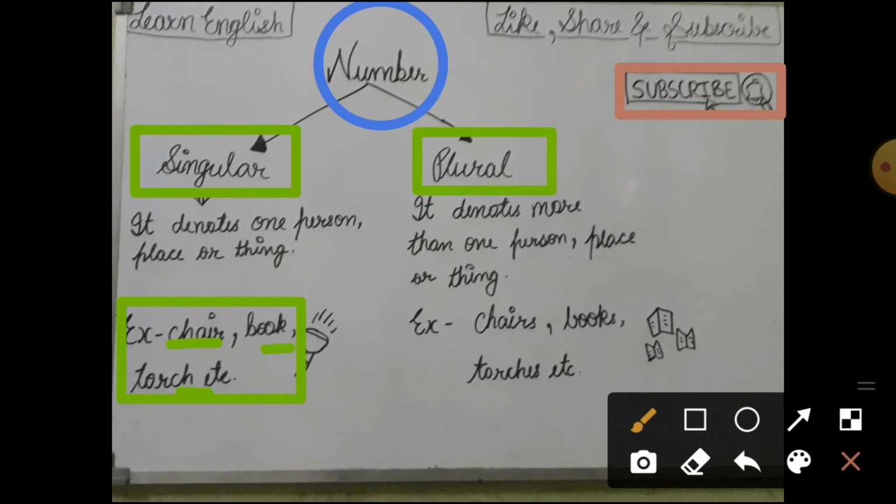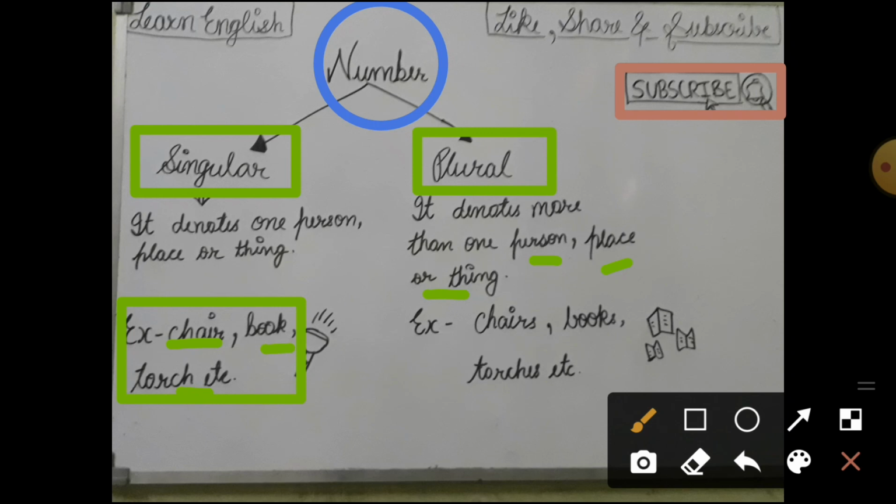Now next is plural form of noun. Plural form of noun denotes more than one person, place or thing.